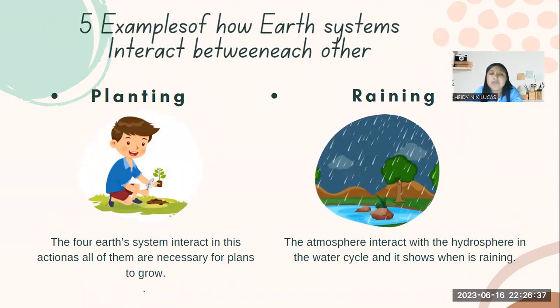First example, planting. If people plant, the 4 systems will interact as we use the atmosphere, the hydrosphere, the biosphere, and as well the geosphere. So they interact with each other. On raining days, the atmosphere interacts with the hydrosphere because in this case we talk about the water cycle, which shows when it's raining.